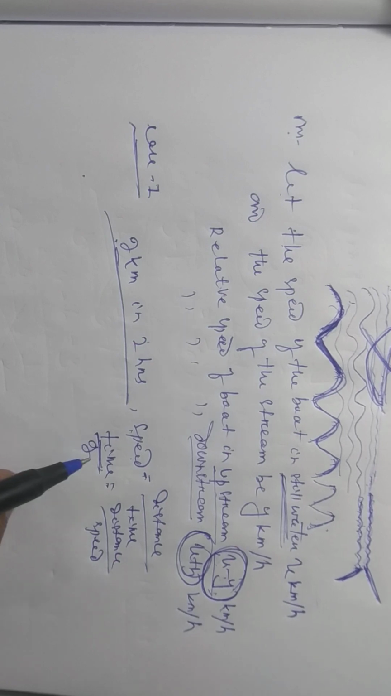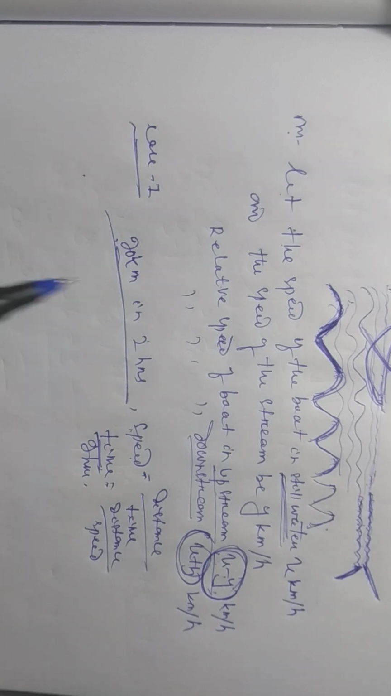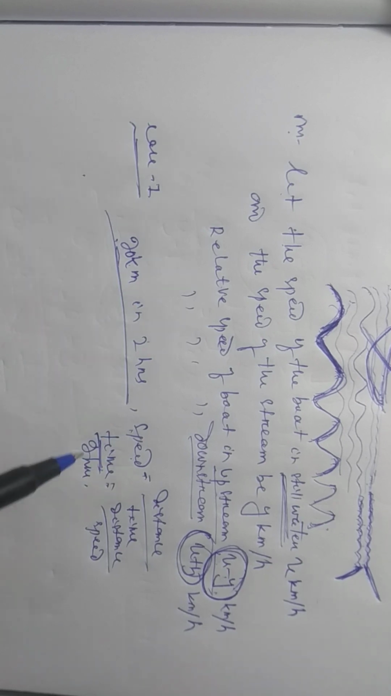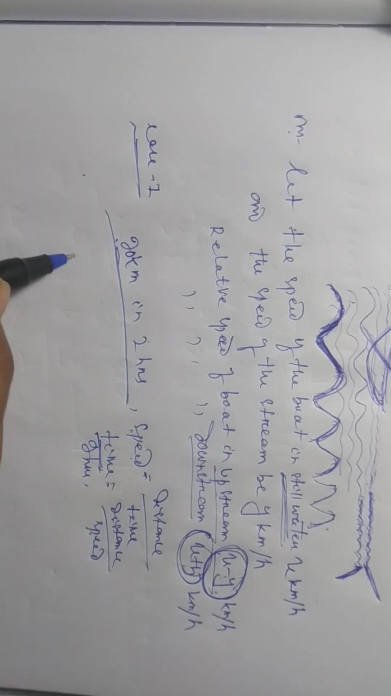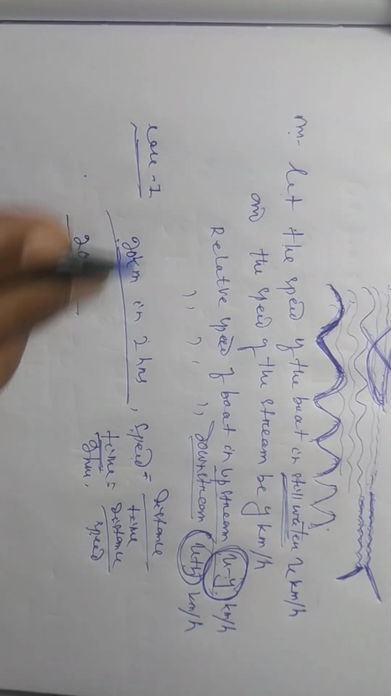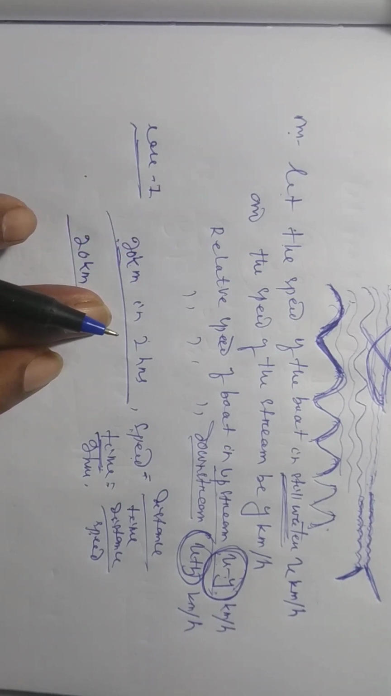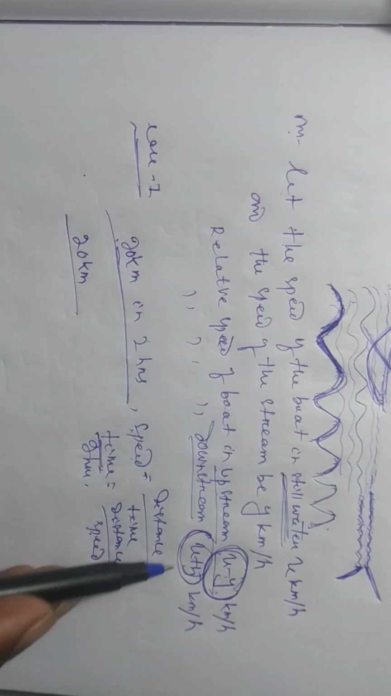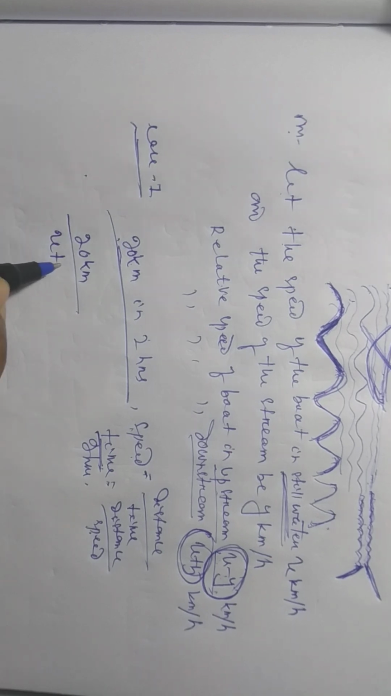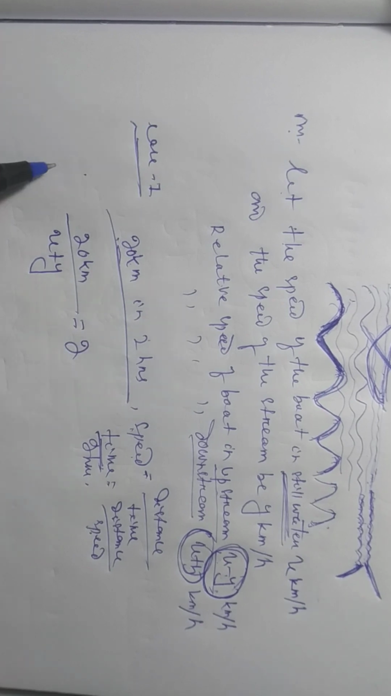Now time is given as 2 hours and distance is given as 20 kilometers. How can we write it? Distance by speed. Distance means 20 kilometers by speed. Downstream means what? Is it x plus y or x minus y? It is x plus y. So 20 kilometers by x plus y is equal to 2. This is equation 1.